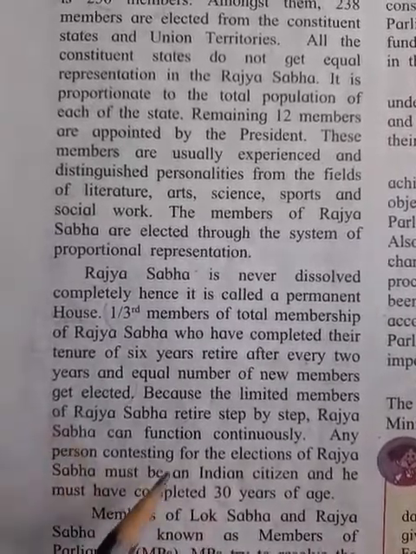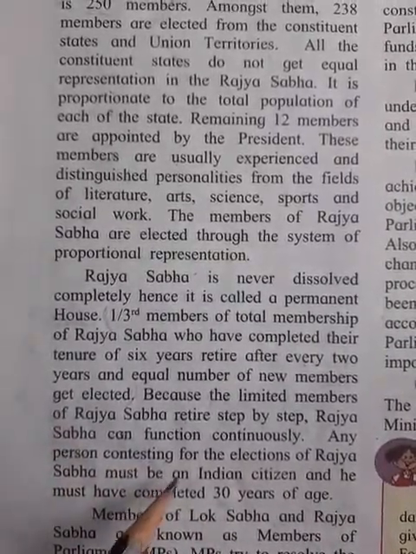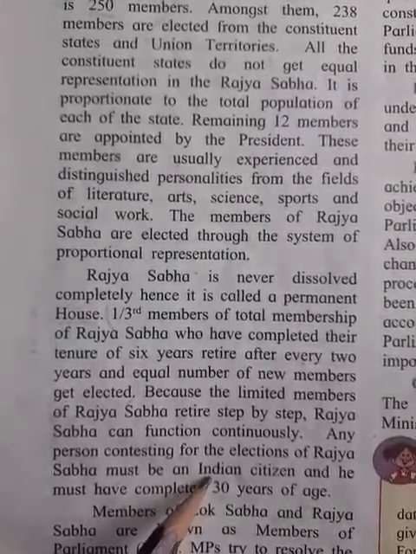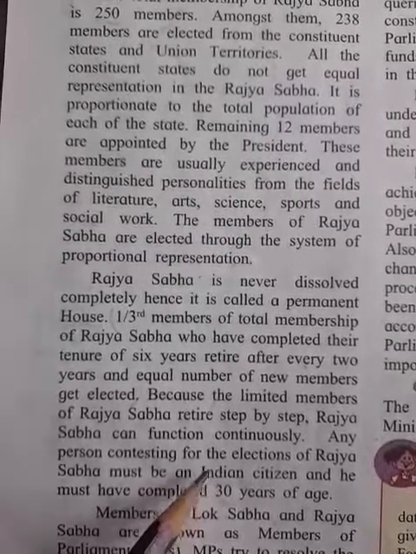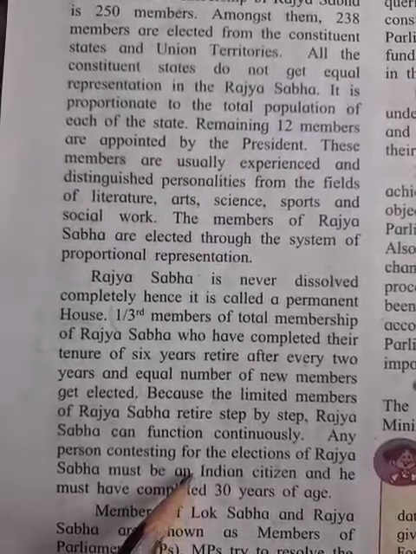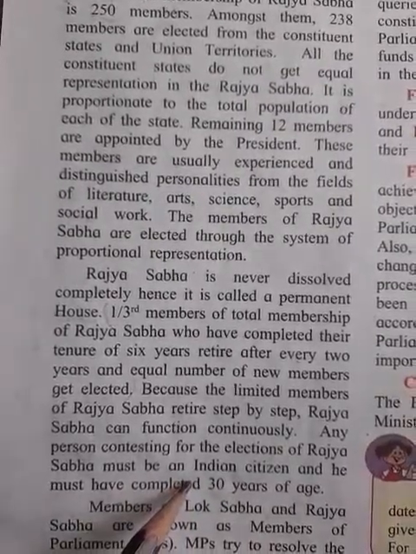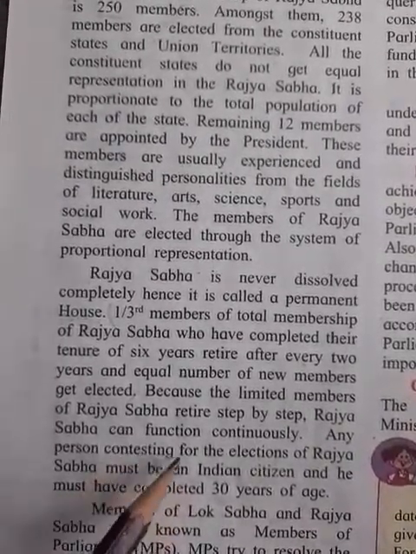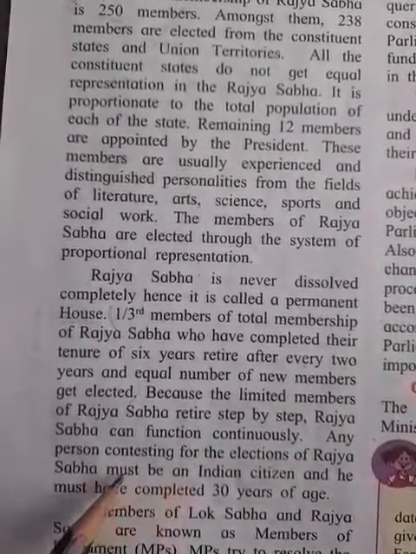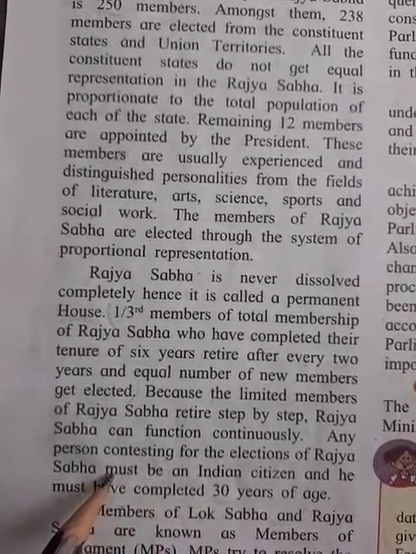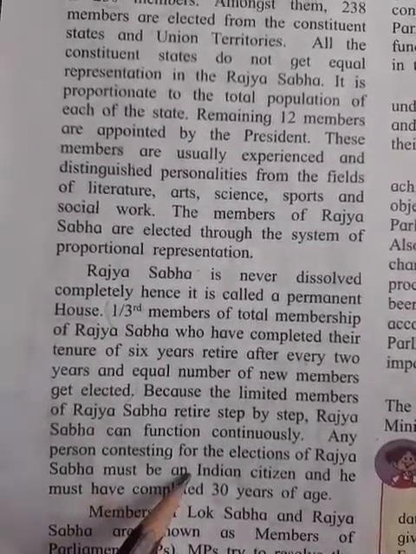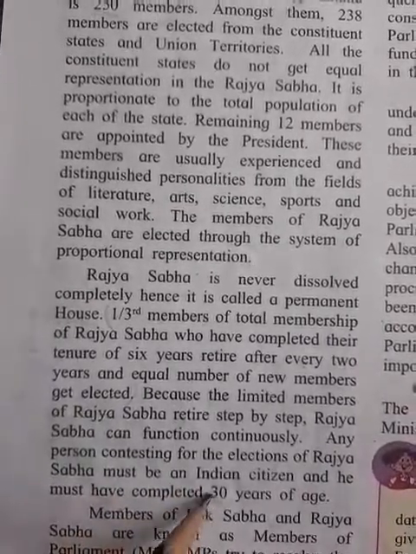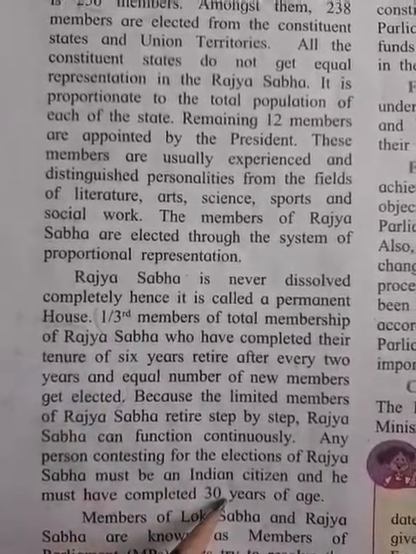For both houses, the person must be an Indian citizen. These are the characteristics a person should have to be a member of Rajya Sabha.